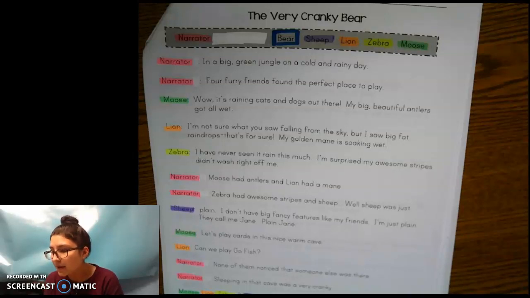I'm surprised my awesome stripes didn't wash right off me. Narrator. Moose had antlers, and lion had a mane. Zebra had awesome stripes, and sheep, well, sheep was just plain. Sheep. I don't have big, fancy features like my friends. I'm just plain. They call me Plain Jane. Moose. Let's play cards in this nice, warm cave.